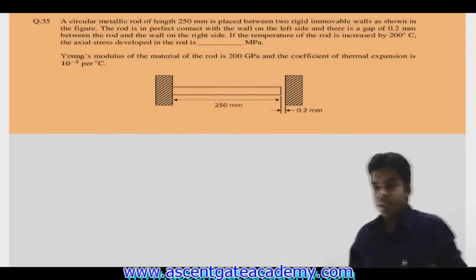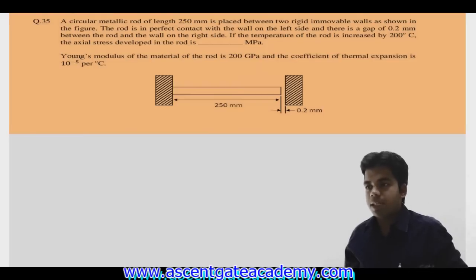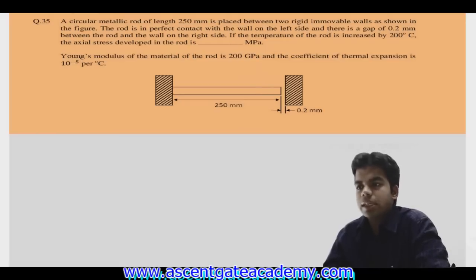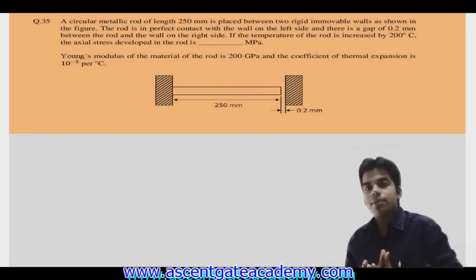A question from thermal stress. A circular metallic rod of length 250 mm is placed between two rigid immovable walls as shown in figure. The rod is in perfect contact with the wall on the left side, and there is a gap of 0.2 mm between the rod and the wall on the right side. If the temperature of the rod is increased by 200 degrees centigrade, the axial stress developed in the rod is. Okay, so we have this figure. The total length of the rod is given as 250 mm.